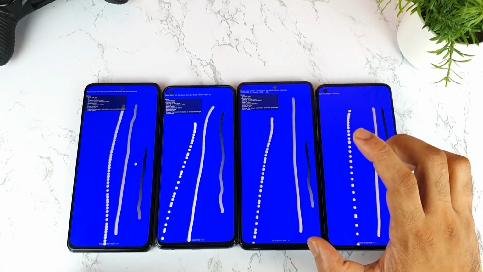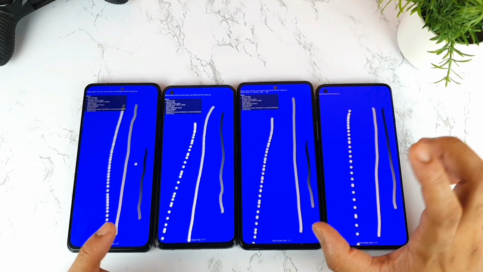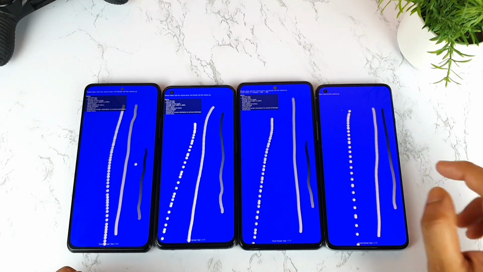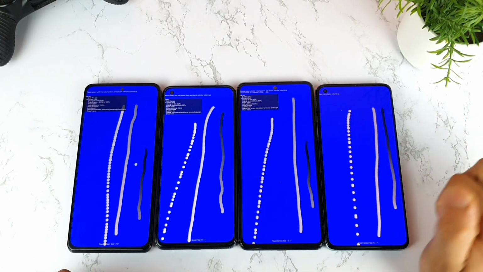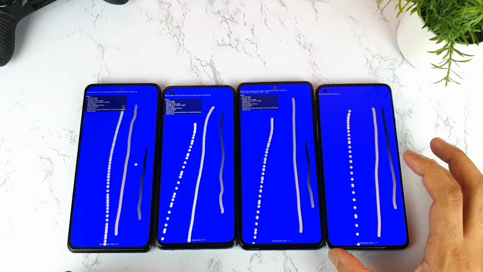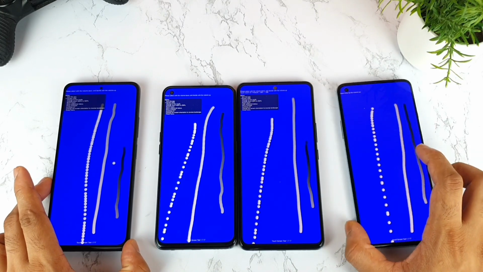The IQ7 has got the 1000 Hz instant touch sampling rate. I'm not sure when that will be useful, maybe while playing games, I think so, while shooting. So right now the OnePlus 9R has got, as you can see, 240 Hz. This is a quick comparison friends in terms of the touch sampling rate. In case you want me to compare with any other smartphone, make sure to comment below definitely.